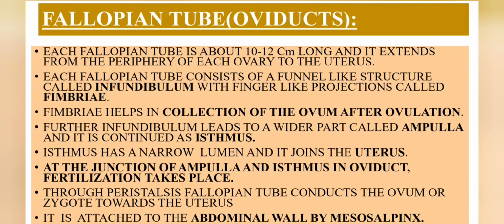Further, this infundibulum leads to a wider part which is known as the ampulla, and then it is continued as the isthmus. This isthmus has a narrow lumen which joins the uterus. At the junction of the ampulla and isthmus in the fallopian tube or oviduct, fertilization takes place. Through peristaltic movement, the fallopian tube conducts the ovum or zygote towards the uterus. And this fallopian tube or oviduct is attached to the abdominal wall by the mesosalpinx, which is the tissue layer which covers the fallopian tube or oviduct.